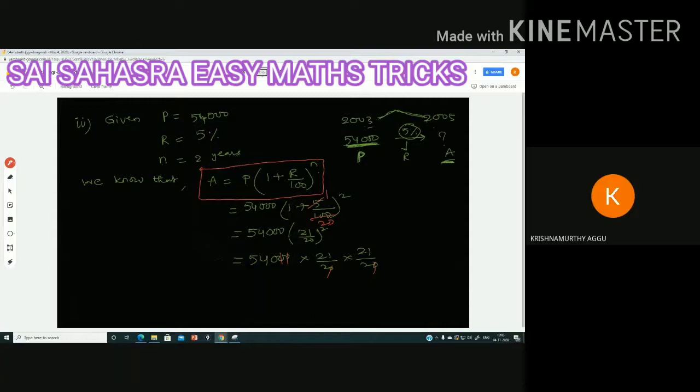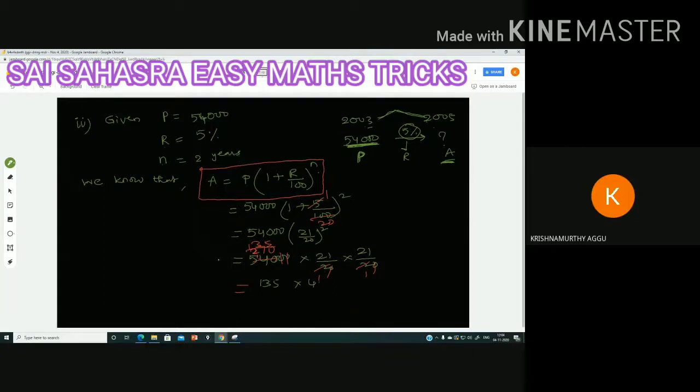Yes, 2 ones are 2, 2 sevens are 14, and 2 into 270 is 540. Again this 270 is divisible by 2, 2 ones are 2, 2 threes are 6, 1 remainder, 10, 2 fives are 10, so 135. What is left here? 135 into 21 into 21.